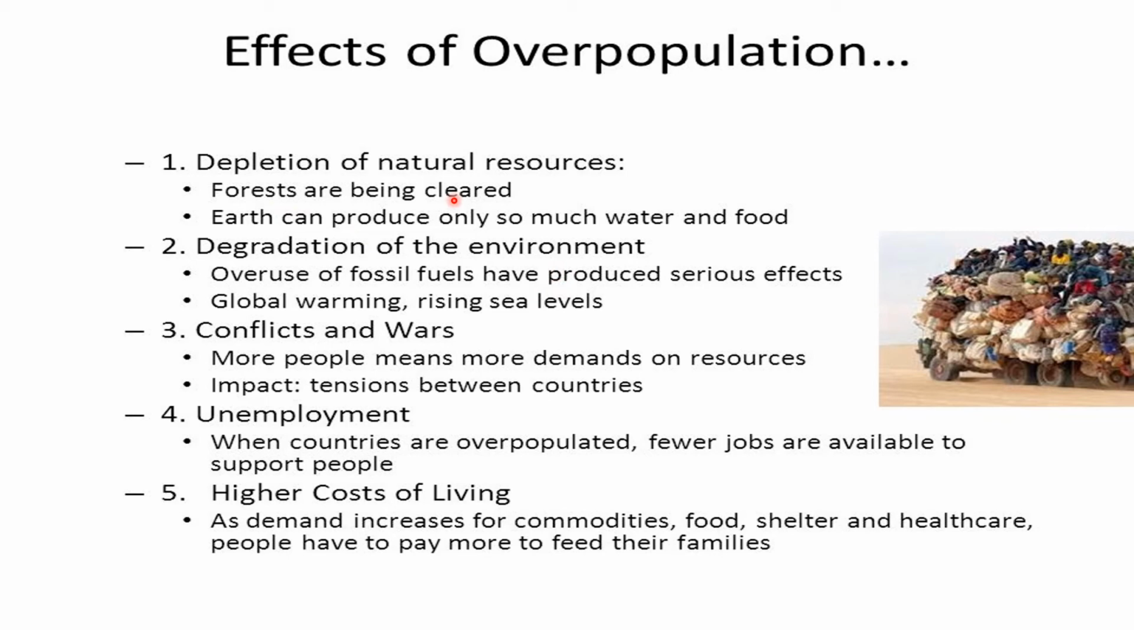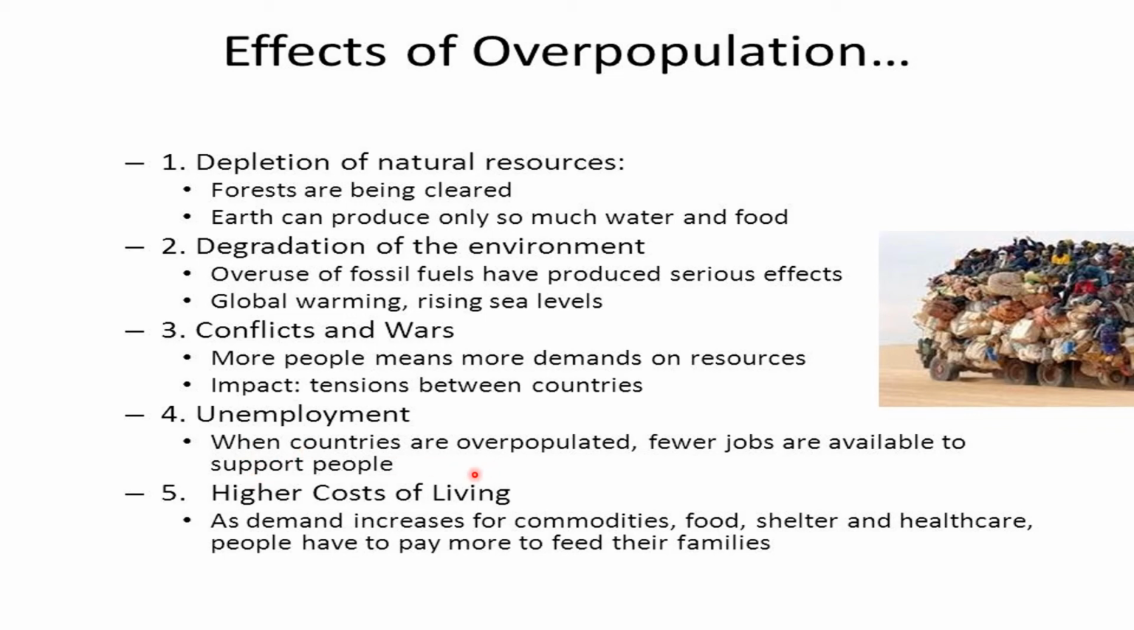Now children, effects of overpopulation. So depletion of natural resources, forests are being cleared, earth can produce only so much water and food. Degradation of the environment, over use of fossil fuels means coal, petroleum have produced serious effects, global warming, rising sea level. Then for getting more things, conflicts, that is the war between the people.